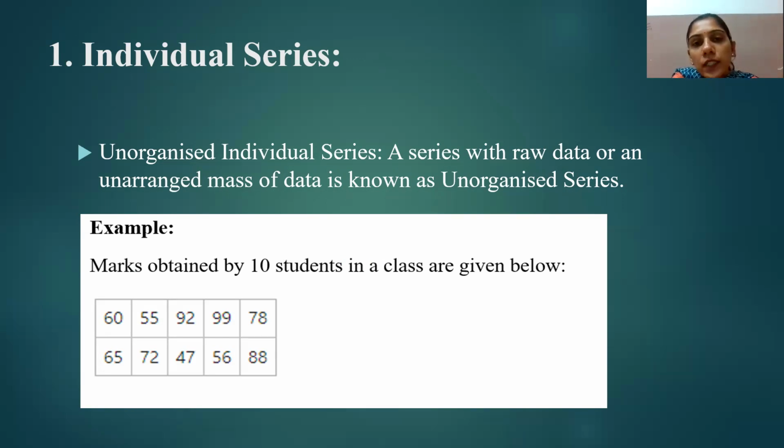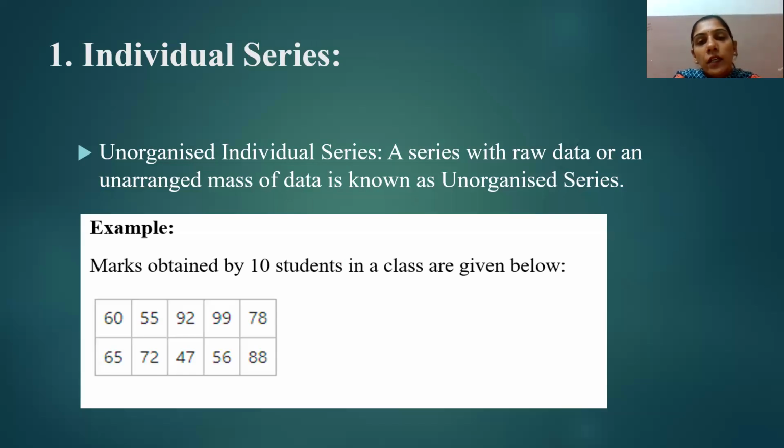There are two types of individual series: unorganized individual series and organized individual series. In simple terms, in an individual series we give a separate value for each and every item. Let's first understand unorganized individual series.